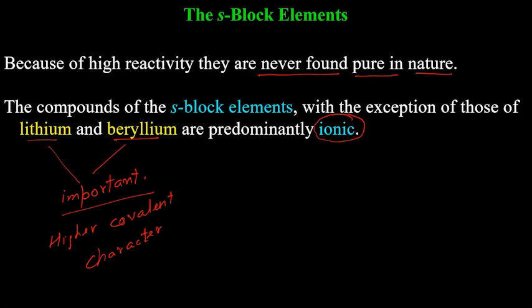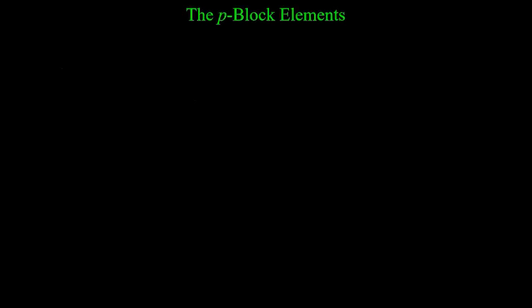So normally, ionic character will be higher. Say ionic character is 90% or 95%. In case of NaCl, for example, sodium chloride, ionic character is very high, more than 99%. So that is predominantly ionic, less than 1% covalent character. But compounds of lithium and beryllium will have covalent character higher. So that's why these are different from other elements of the s-block elements.